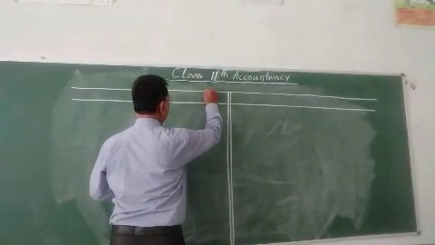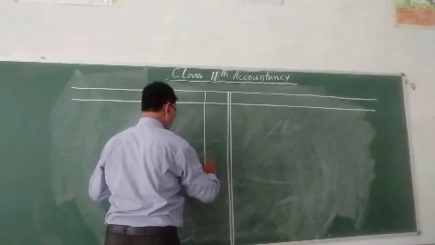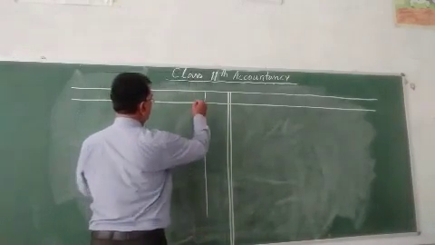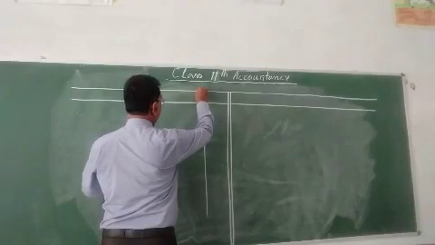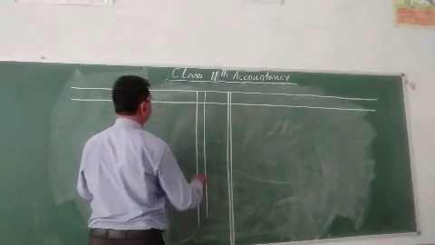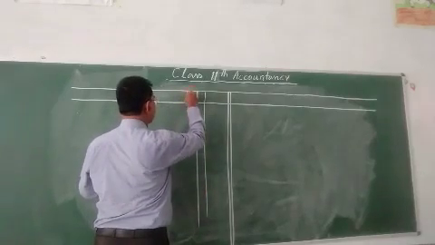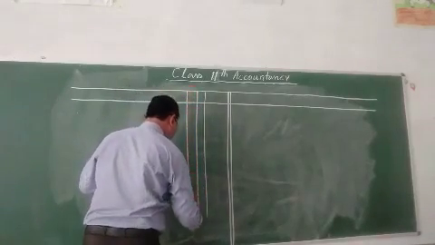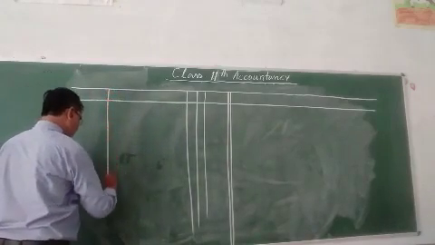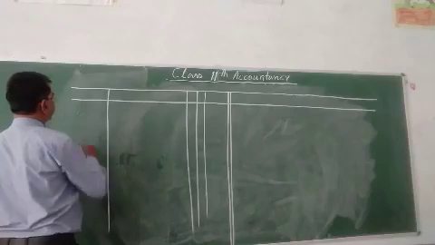This one is the column of amount, that is the ledger folio column. This one is the voucher number. That is the particular.